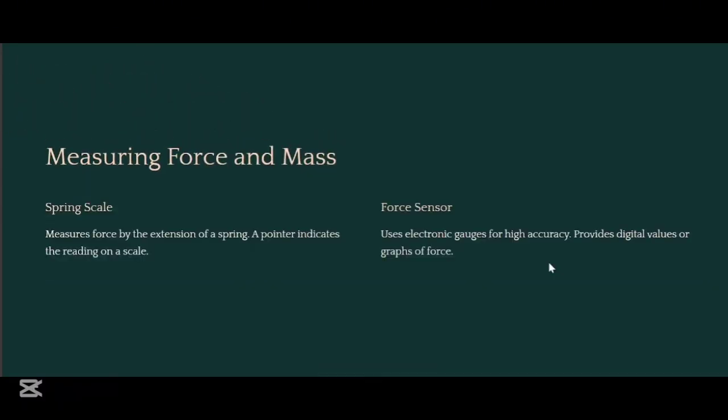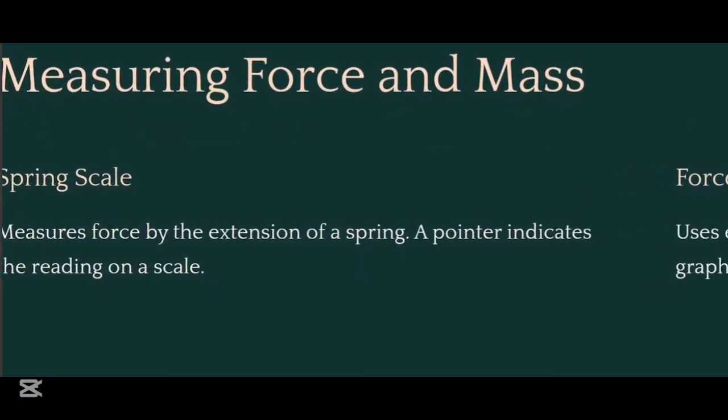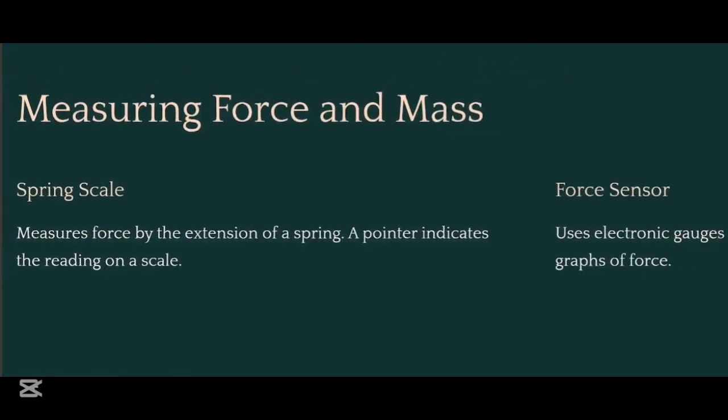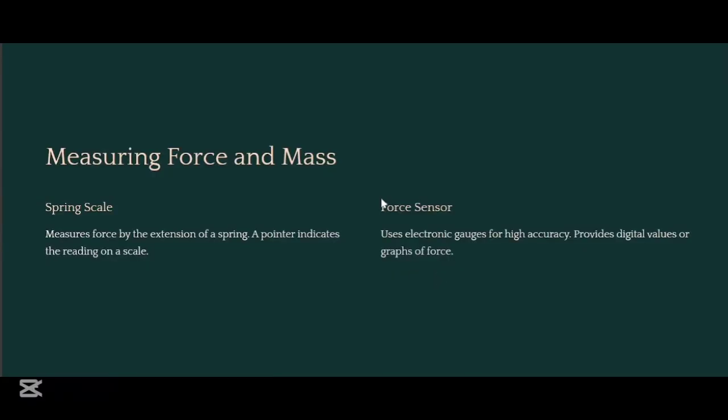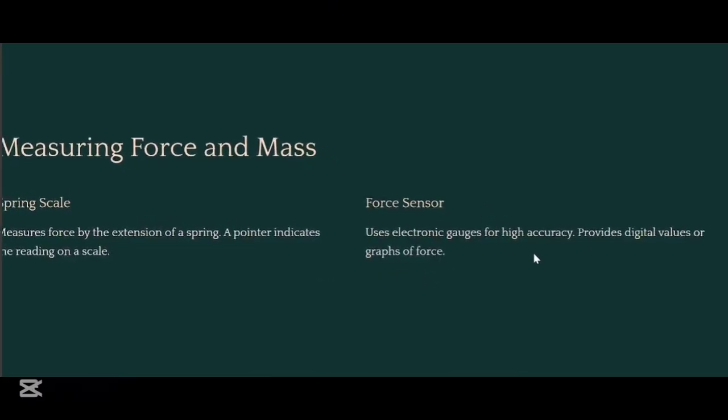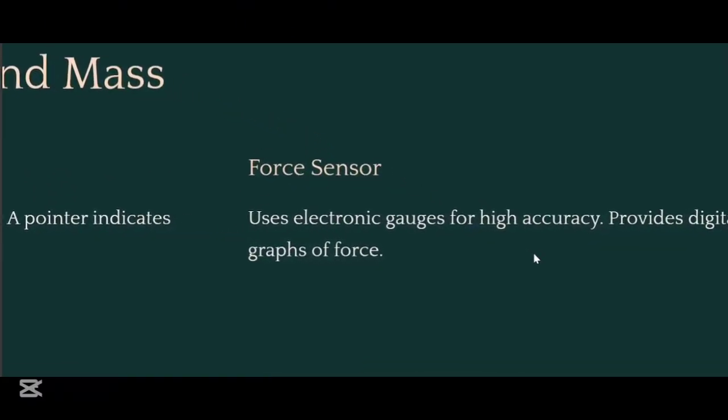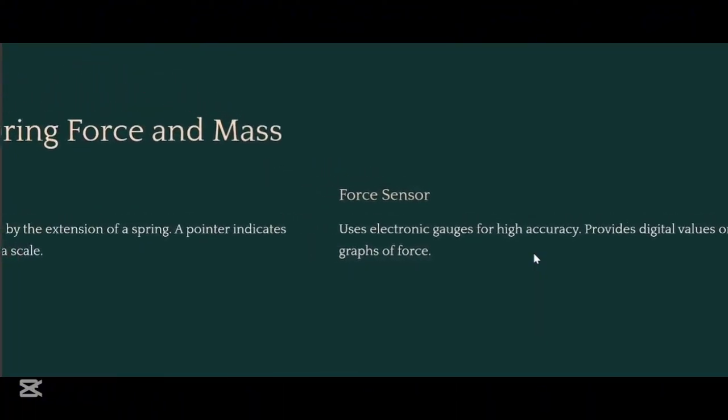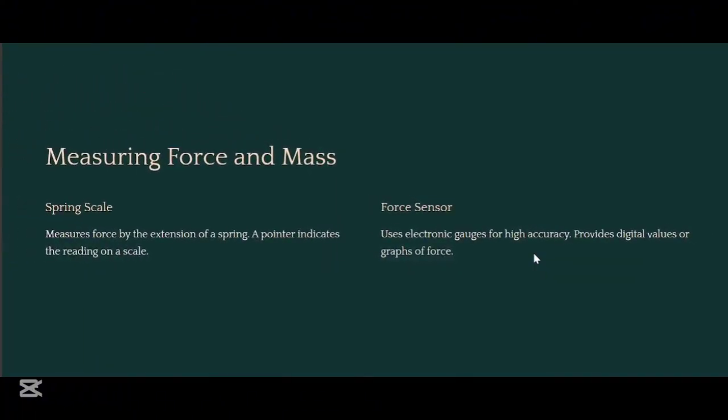Measuring force and mass. A spring scale measures force by the extension of a spring. A pointer indicates the reading on a scale. And a force sensor uses an electronic gauge for high accuracy. It provides digital values or graphs of force.